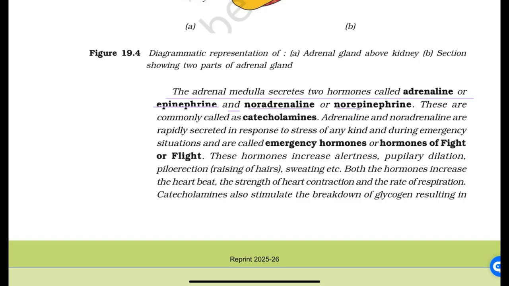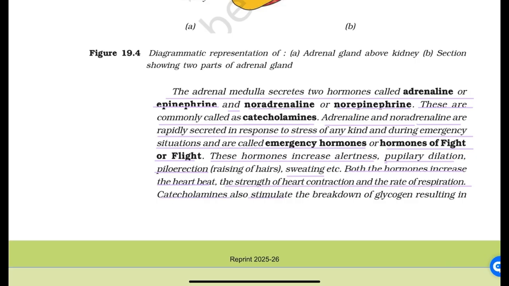These are commonly called catecholamines. Catecholamines, adrenaline and noradrenaline, are rapidly secreted in response to stress of any kind and during emergency situations, and are called emergency hormones or hormones of fight or flight. These hormones increase alertness, pupillary dilation, piloerection, sweating, etc. Both the hormones increase the heartbeat, the strength of heart contraction, and the rate of respiration.